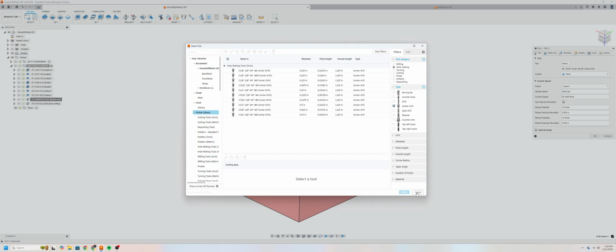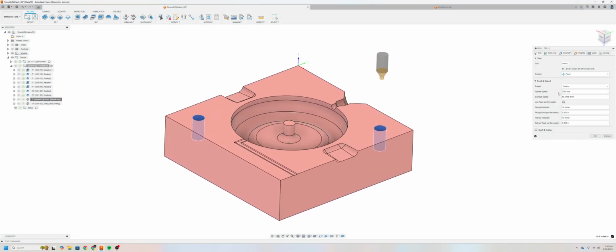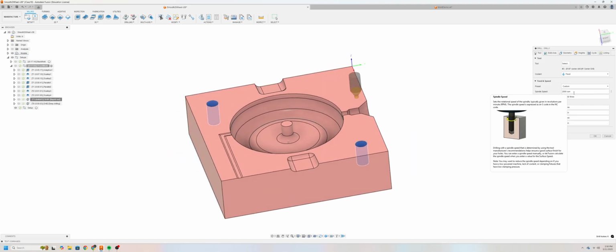Now we're going to be using slightly different speeds and feeds. Our spindle speed is going to be at 2000 RPM, and our plunge feed rate at 10 inches per minute.